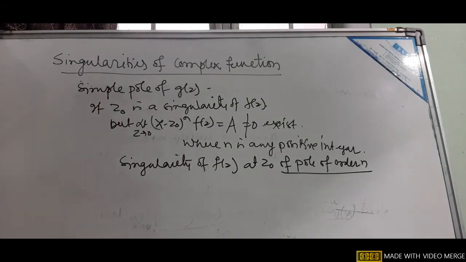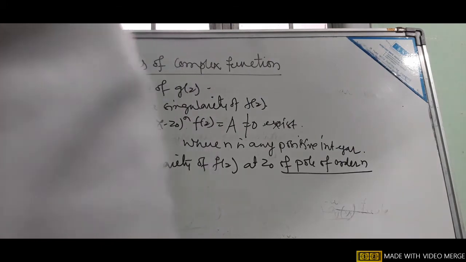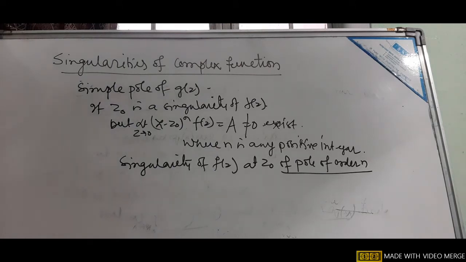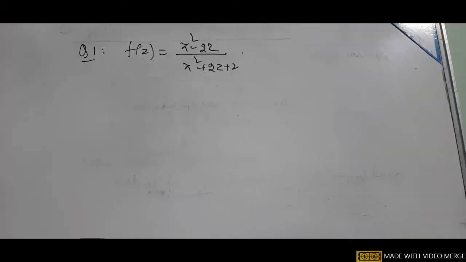Similarly, we'll discuss a few examples where it will be more clear, on how to find the singularity. Let us discuss one problem regarding finding the singularity of a function.